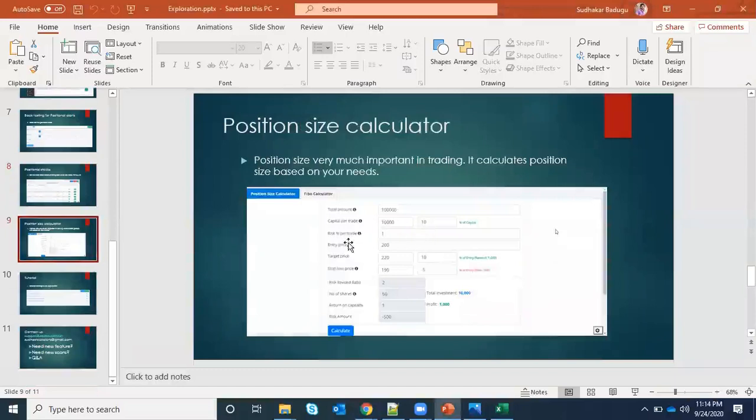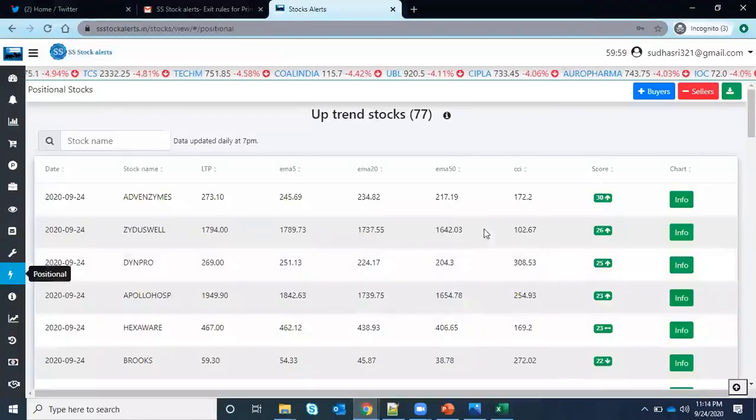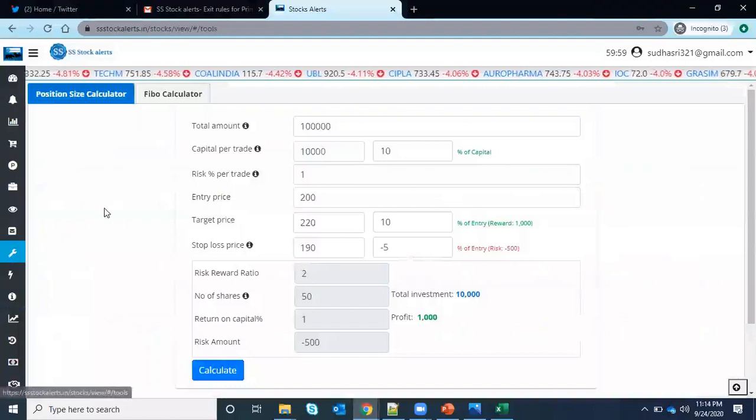And the other thing is, whoever attended so many webinars, everyone will say you want to follow the position size calculator. That is available on our site. You just come here, there is a tools section. You no need to log in, it is available from the direct outside page also.